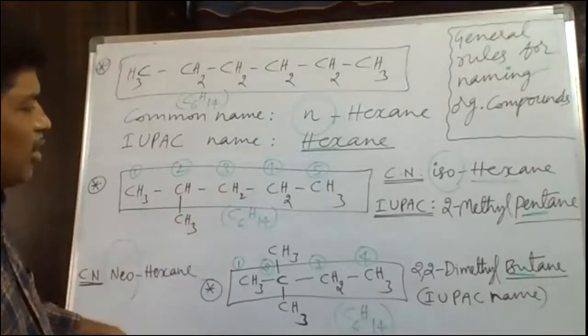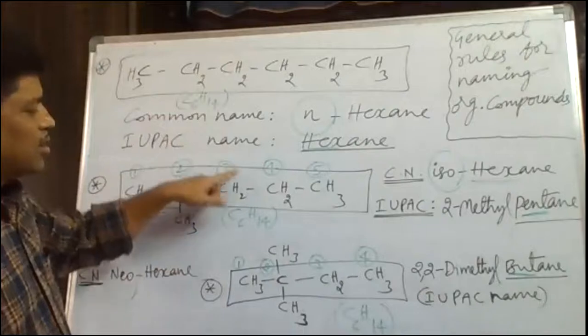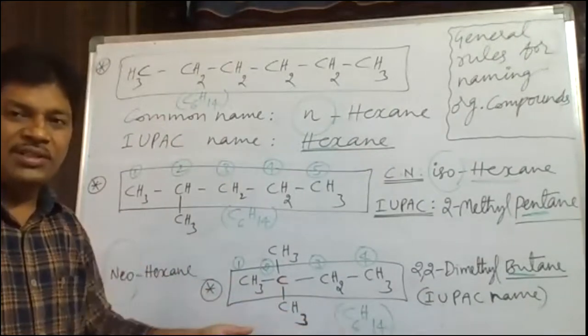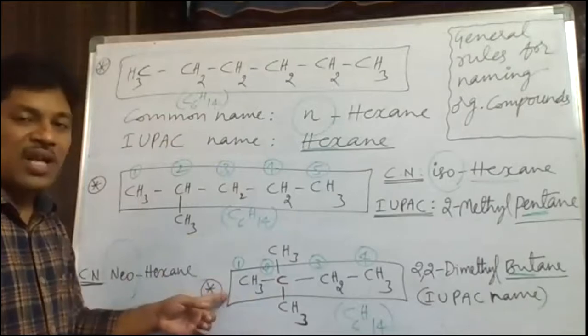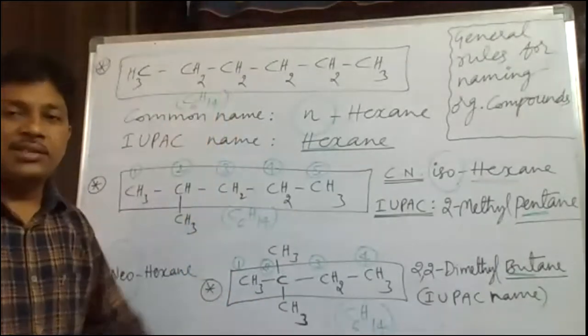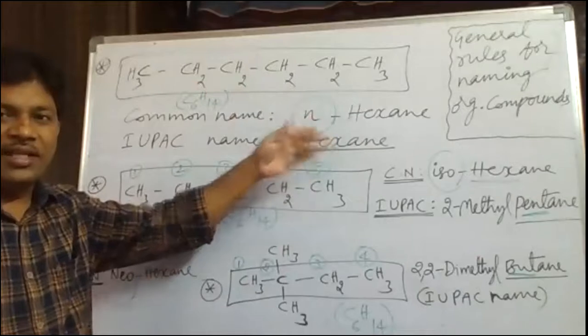So in this case, what we have to understand is that all the three structures have the same formula, that is C6H14, whereas the chain formation is changing. And here two branches are there. Here one branch is there. In this, no branches are there. As there are no branches, we have said n-hexane.